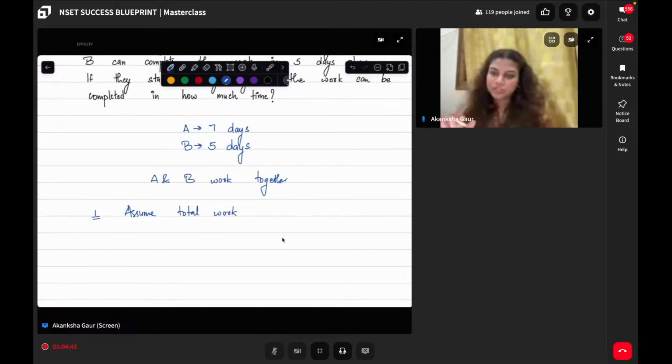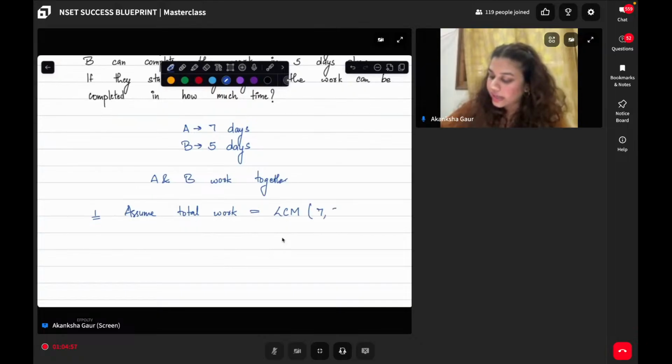You can assume the total work as X also, but that process is a little time consuming, so I'm showing you a trick method. Assume the total work is the LCM of 7 and 5. LCM of 7 and 5 is how much? 35. So I have a total of 35 units of work.